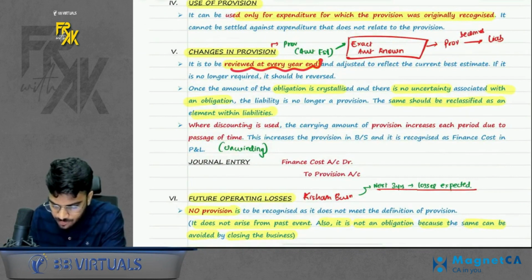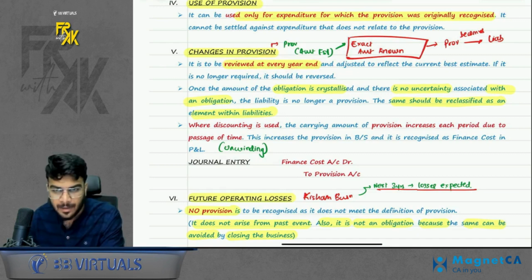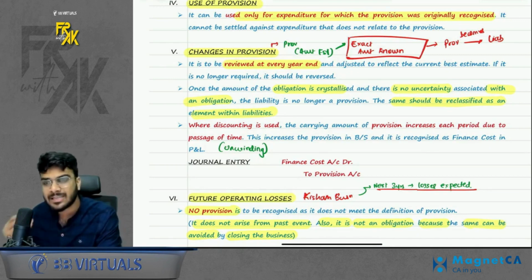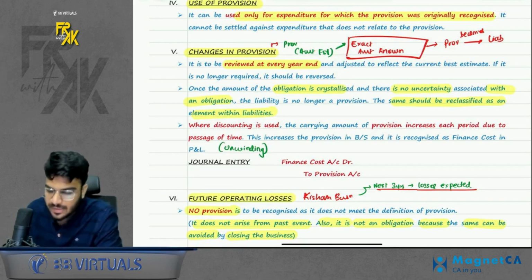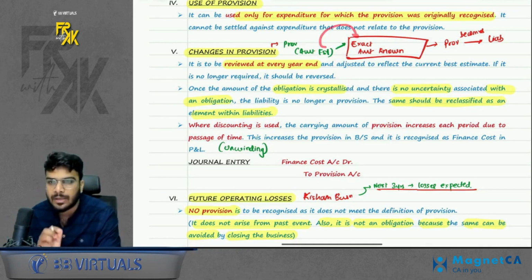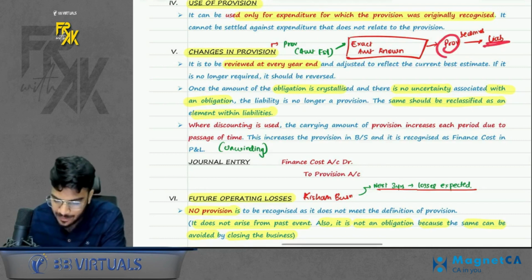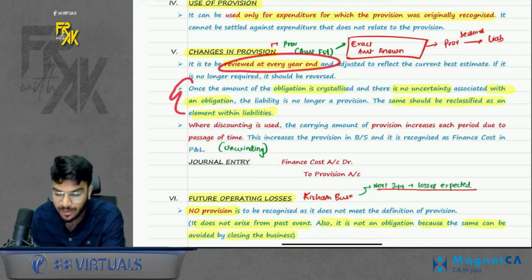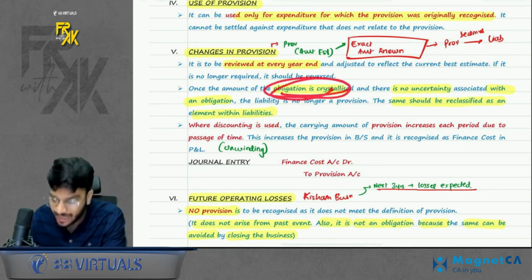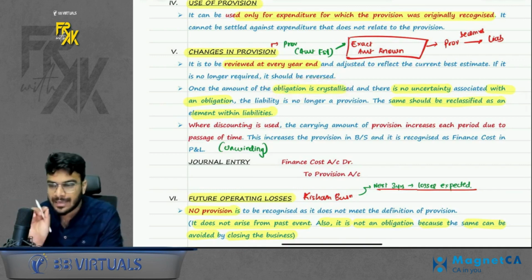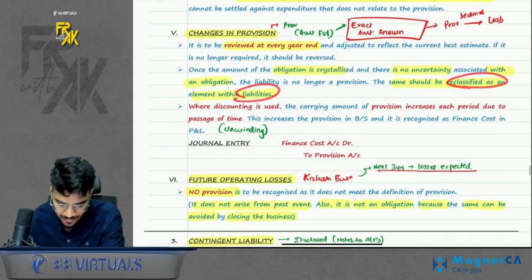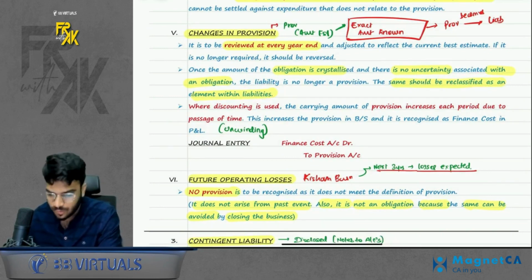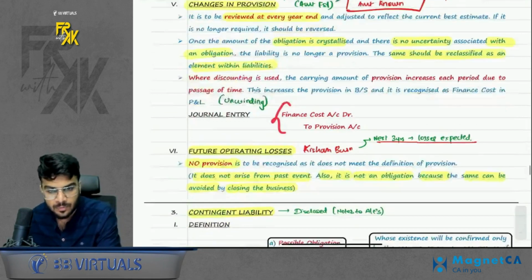Next is changes in provision. You will review the provision at every year end. Why? Because it was an estimate. If there is any change in estimate, how can the estimate change? For example, let's say we were estimating previously. After a few months, we came to know the exact amount. Can I say in that case the provision will become a liability? So it is said that only. First review at every year end. Then if the obligation is crystallized, an exact amount is known, that will be classified as a liability. And also whenever provision was at a present value, you will do unwinding of interest to provision.